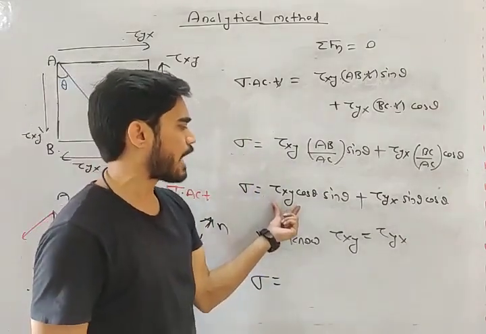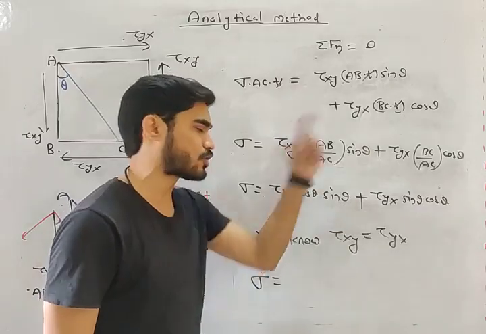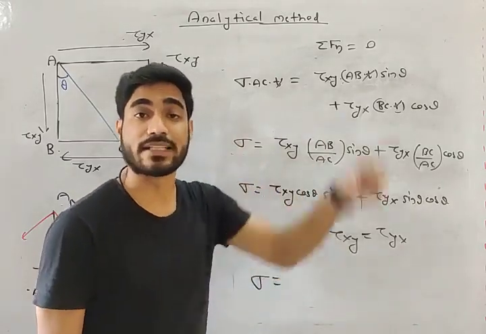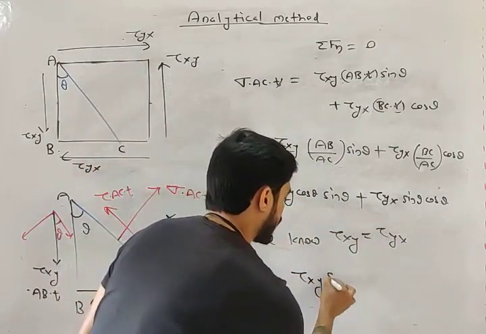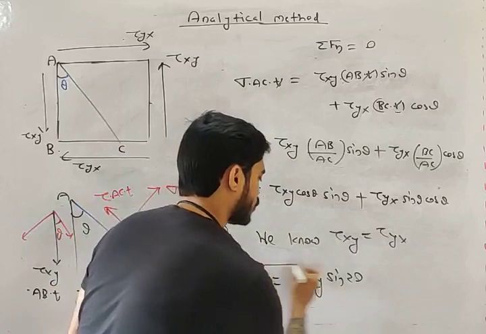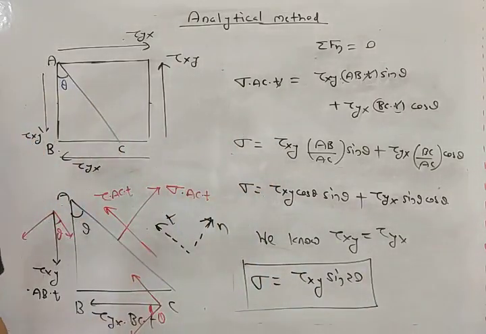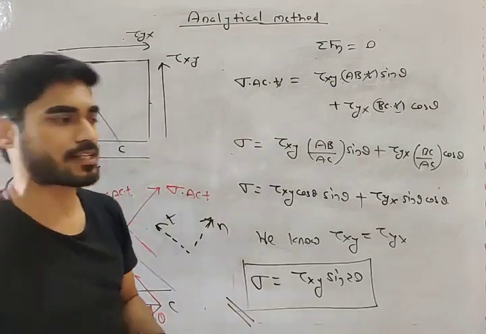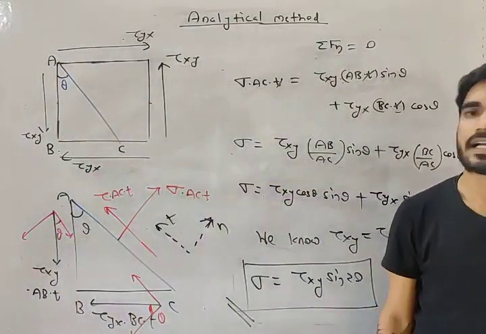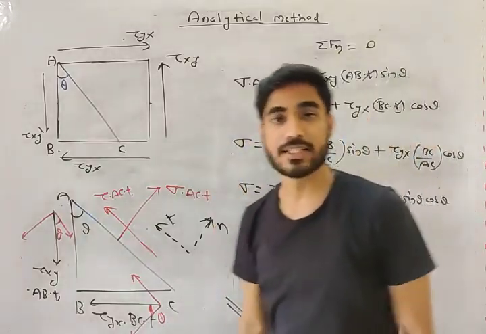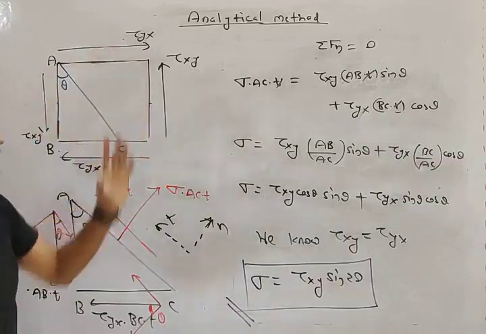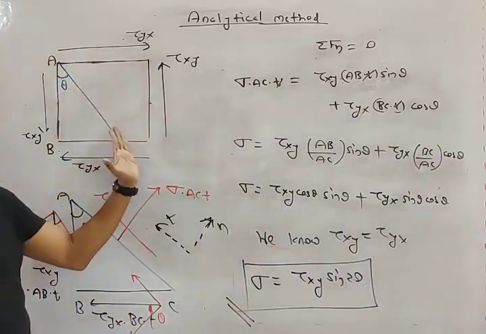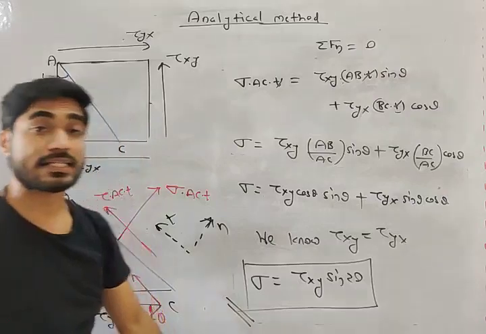So tau xy and tau yx both will be equal. So this will become 2 tau xy sin theta cos theta. And what is 2 sin theta cos theta? It is sin 2 theta. So we will get tau xy sin 2 theta. This is the equation of sigma if there is only tau xy. What is this condition, my friend? This is known as pure shear. There is only shear, no normal stress. So in this case, sigma on any plane theta will be tau xy sin 2 theta.